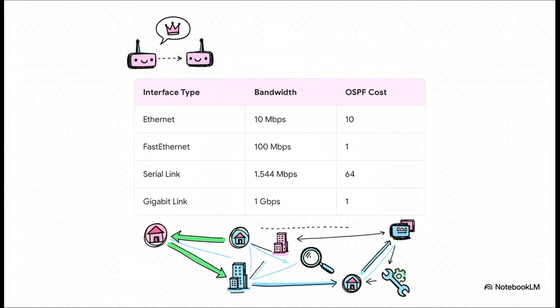So where does this cost number come from? It's all about bandwidth, basically the speed of the connection, and lower is better. Check out this table. A super fast gigabit, or fast Ethernet link, has a low cost of 1. But a much slower, older Ethernet link, that has a cost of 10. This is why OSPF is so smart. It will naturally choose the faster link because it's the cheaper route to take.